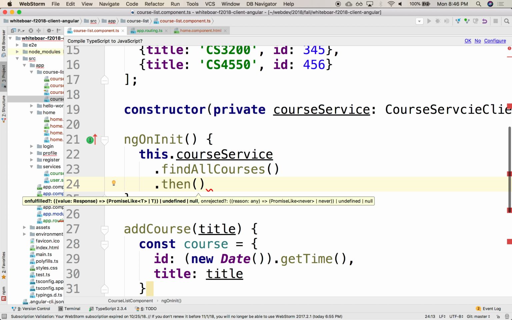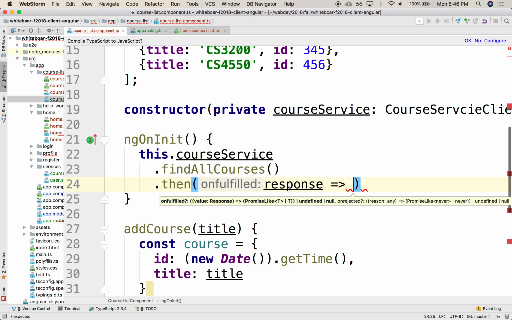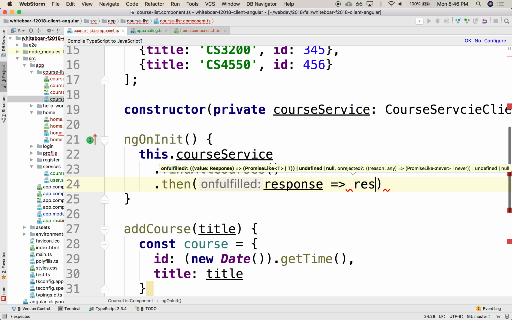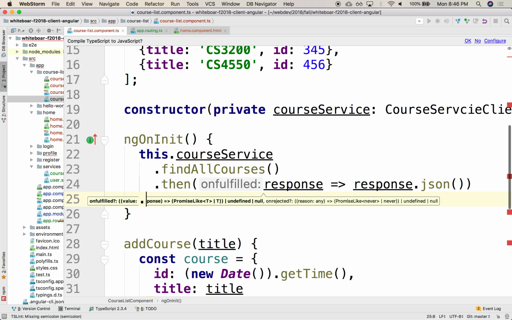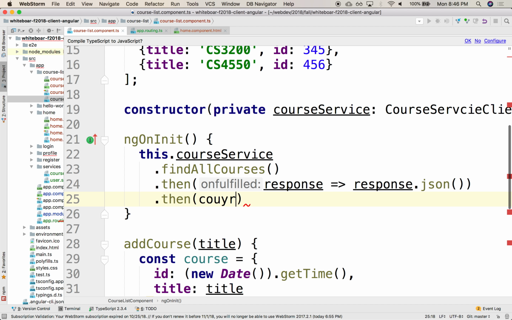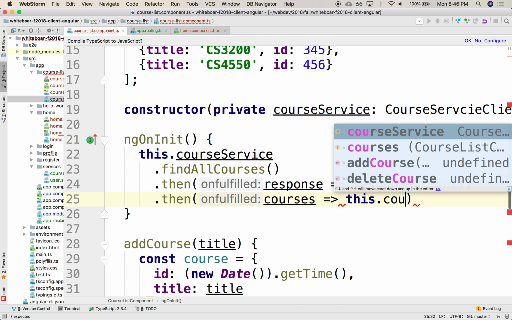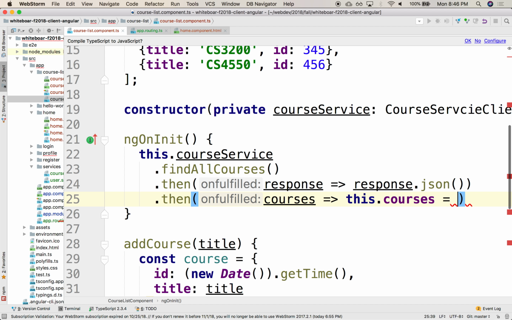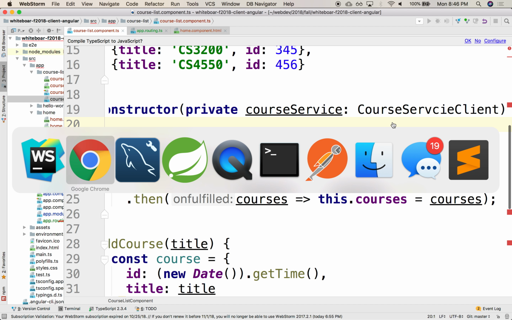The first thing that comes back in the response is the raw response, which we don't necessarily want. So we're going to parse the JSON, and that returns the actual list of courses, which we can then use to populate our list of courses. Okay, let's try that.